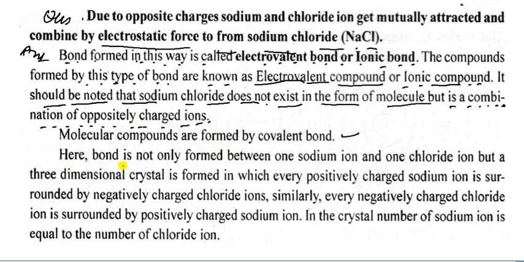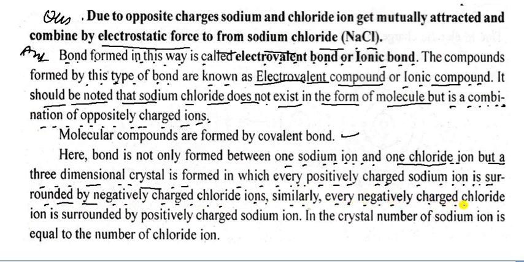So you can see here, the bond is not formed only between one sodium ion and one chloride ion, but a three-dimensional crystal is formed in such a way that every positively charged sodium ion is surrounded by negatively charged chloride ions.